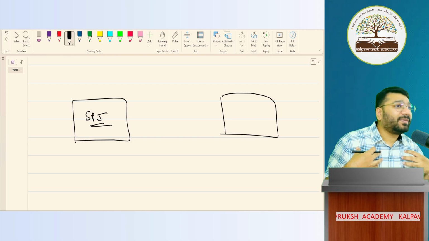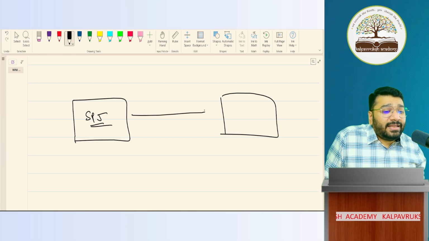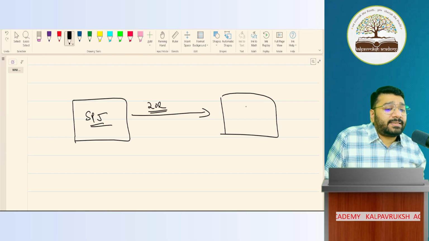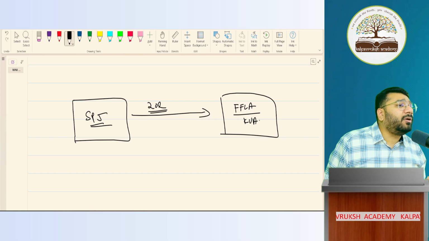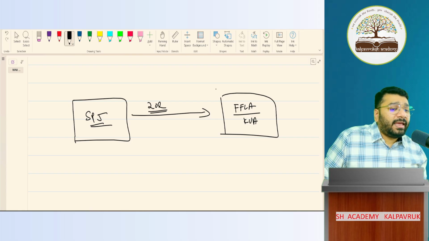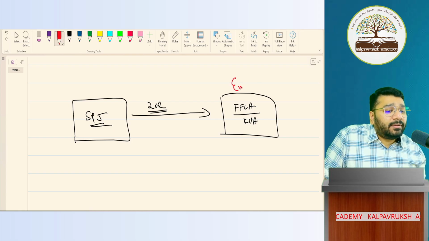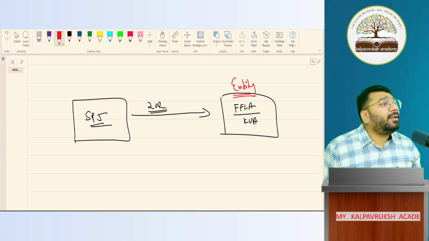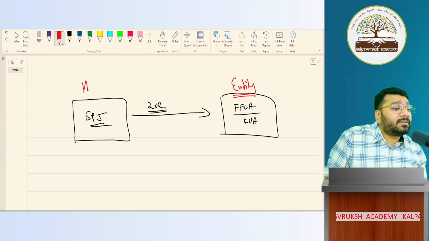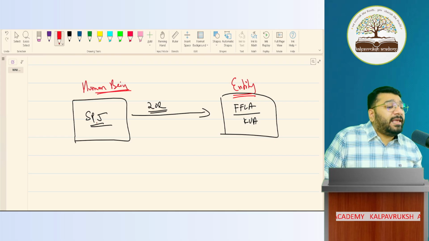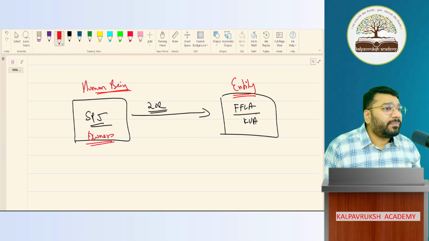S. Prathik Jain. Got it? Not got it? Invested 20 lakh rupees in FFLA or KVA. Both are my academy. Got it? Not got it? Now, FFLA and KVA is nothing but an entity or enterprise. SPJ is called a human being. More specifically, SPJ is called the owner who is investing money in FFLA.